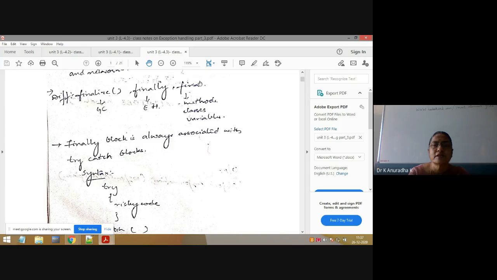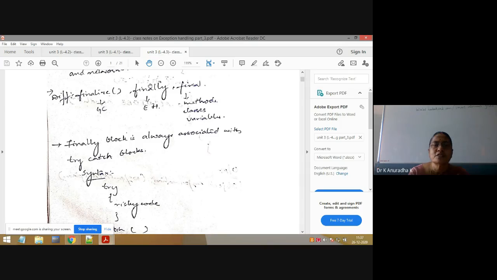So regarding final: methods cannot be overridden, final classes cannot be subclassed, final variables cannot be modified. You can write programs using these three concepts. Like that finally block, now I will explain the programs on finally block in exception handling. Already explained finalize method in garbage collection. You know how to write the program in garbage collection using finalize method.